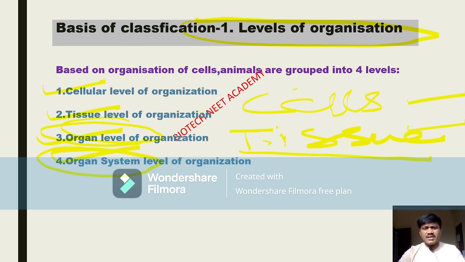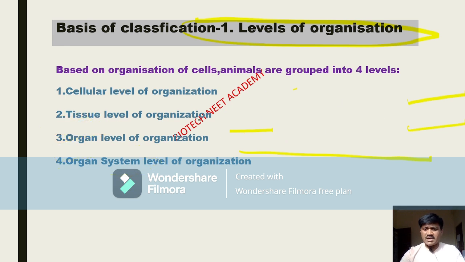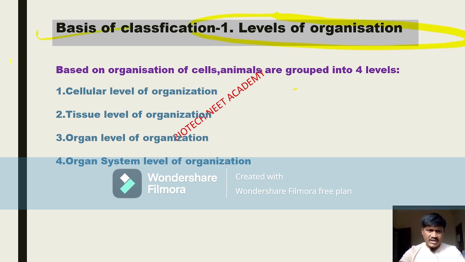Based on all these levels of organization, whether they are made up of cells, tissues, organs or organ systems, we have classified the organisms into several phyla. This is the first basis of classification: levels of organization.